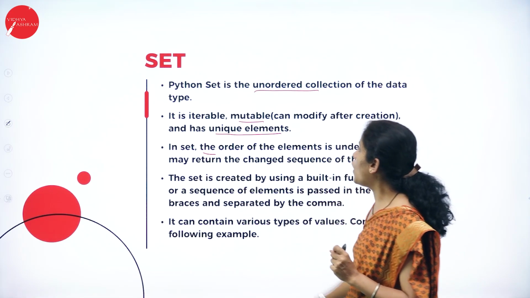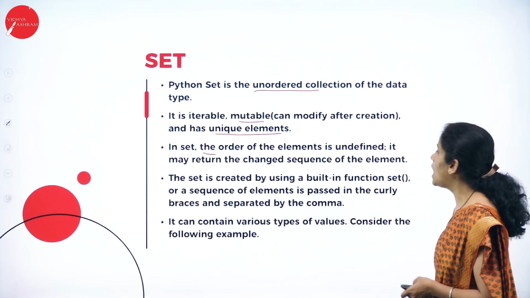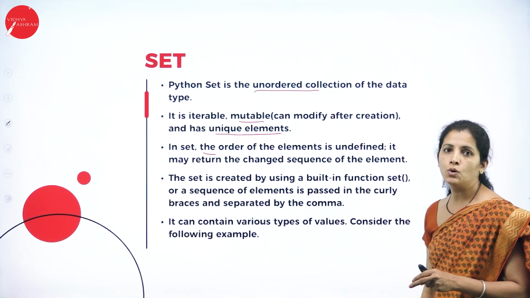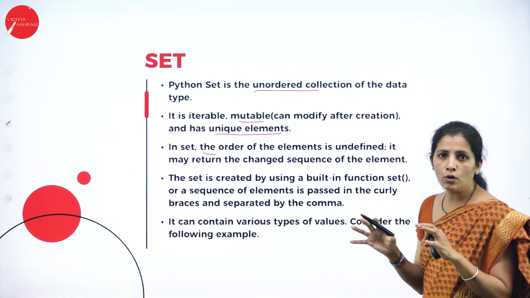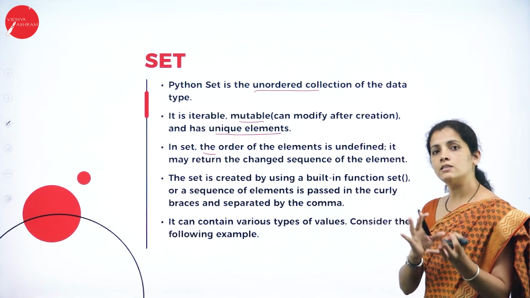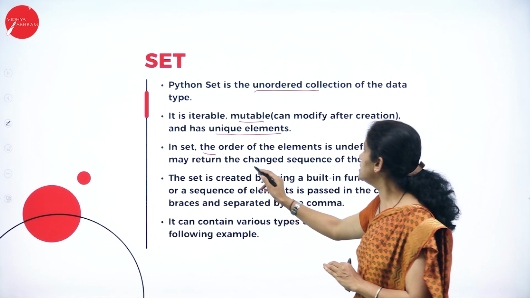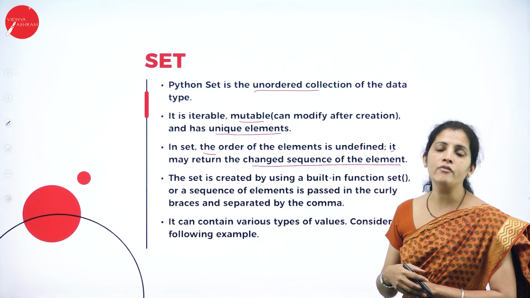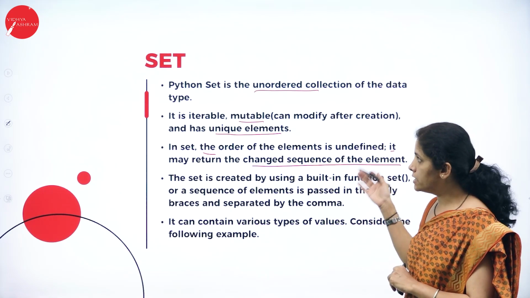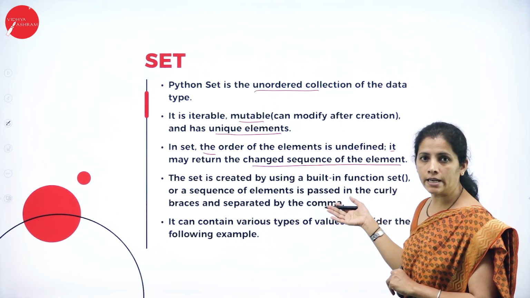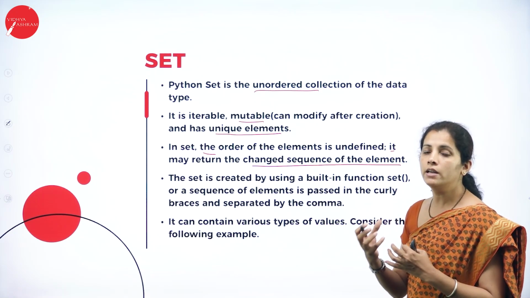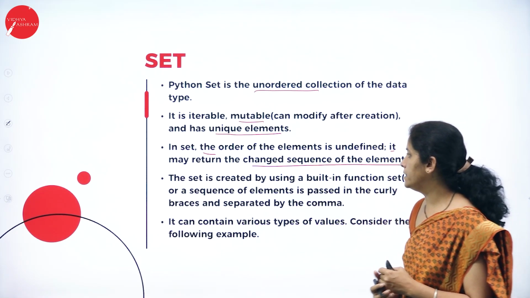In a set, the order of the elements is undefined. So we are not going to follow any order, either ascending or descending. It may return a changed sequence of elements, so after executing the set, we may get a different order of elements.